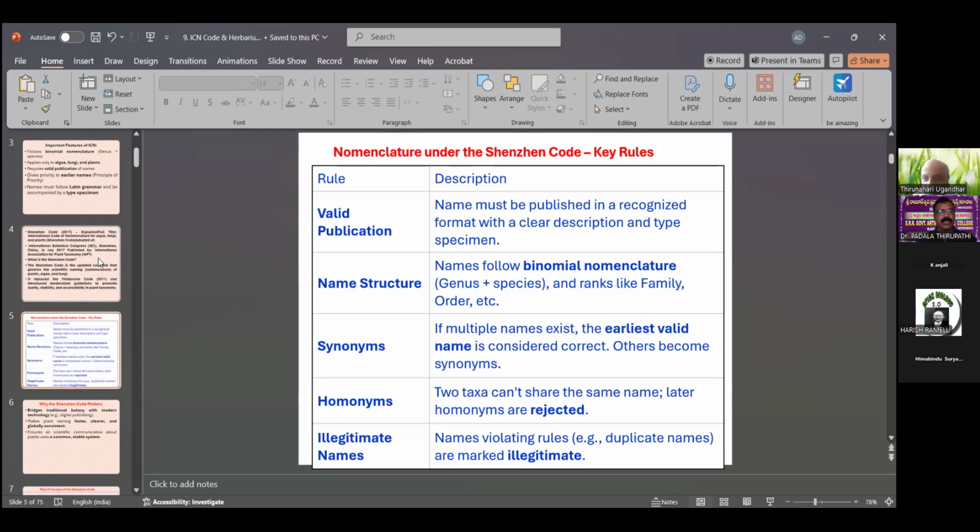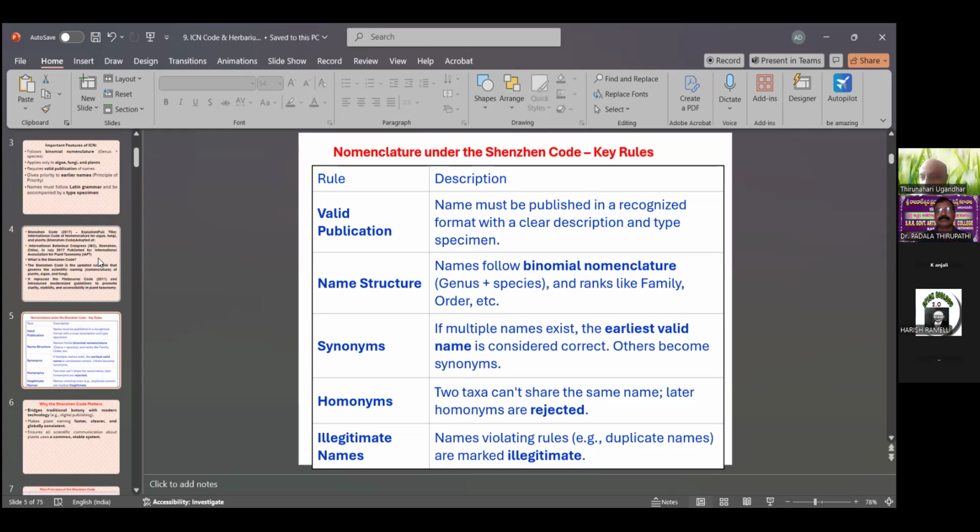Name structure: the name follows binomial nomenclature, genus plus species, and ranks like family, order, etc. Also synonyms: multiple names exist, the earliest valid name is considered correct, and others become synonyms.